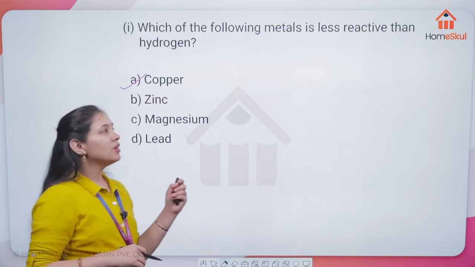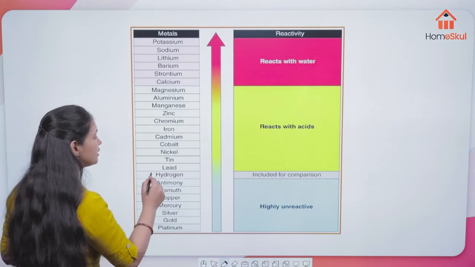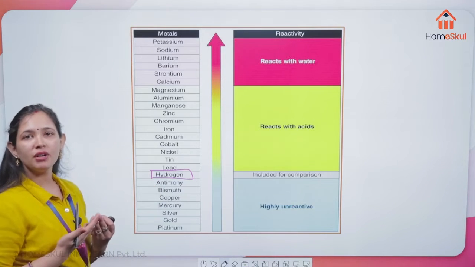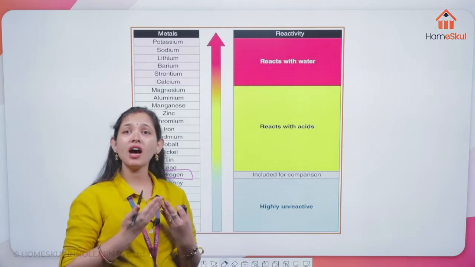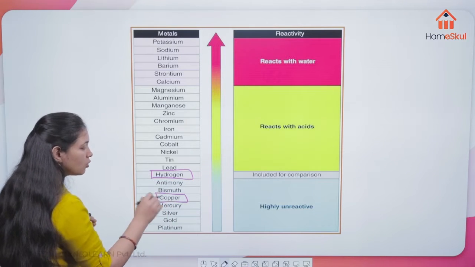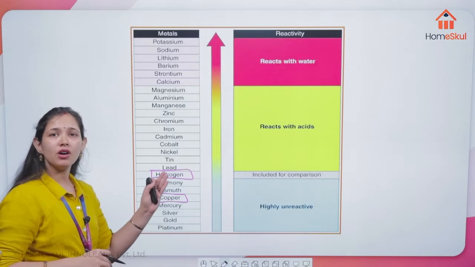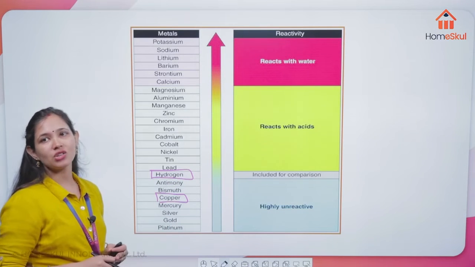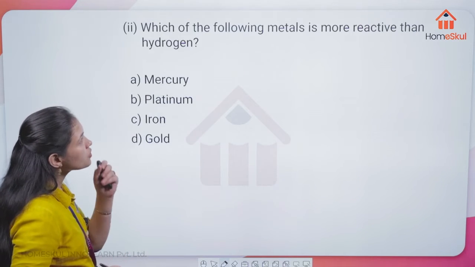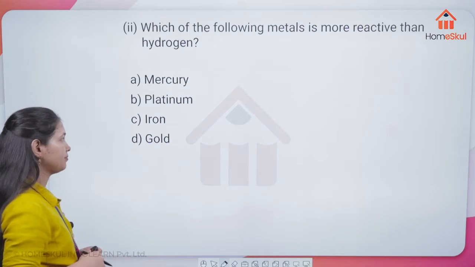So, with this, you can say that they are comparing with hydrogen and asking which element is going to be less reactive than hydrogen. In the series you can see copper lying below hydrogen, and obviously it is going to be the least reactive compared with hydrogen here. Now, move on to the next question. Which of the following metals is more reactive than hydrogen?